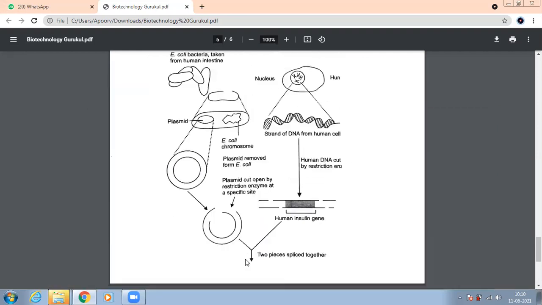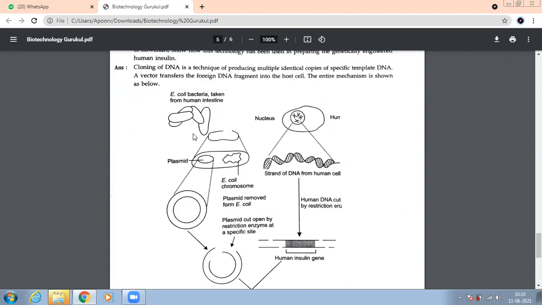Let me ask you here. Which bacteria is taken? E. coli. From where? Human intestine. Now, what is extracted from this? Plasmid. Plasmid is a circular genetic material, you know. So we have removed the plasmid from where? E. coli. What have we done with the plasmid now?